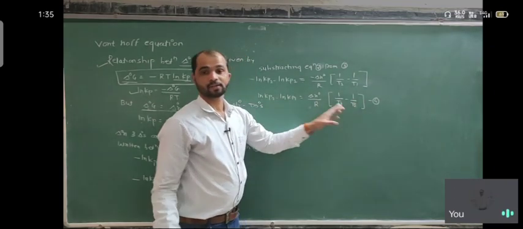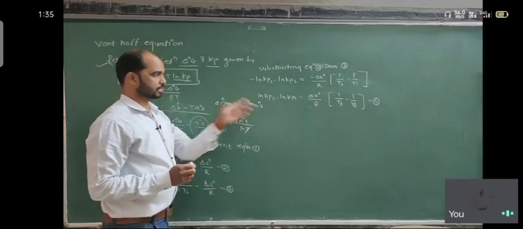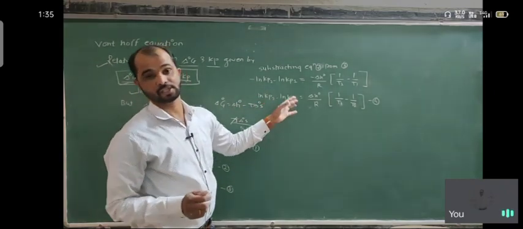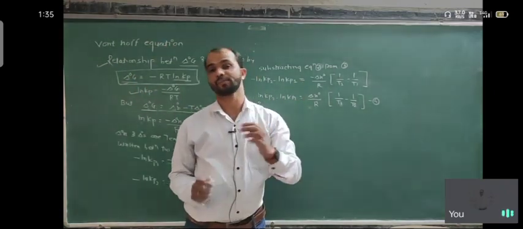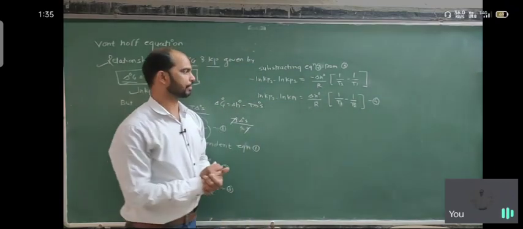This is equation number 4, which is one of the forms of the Van't Hoff equation.